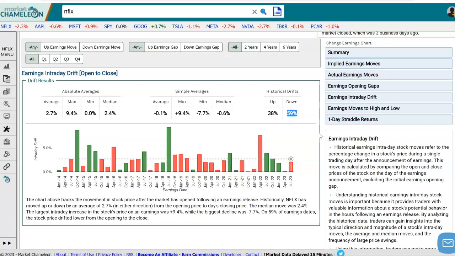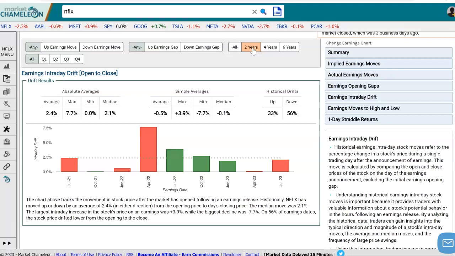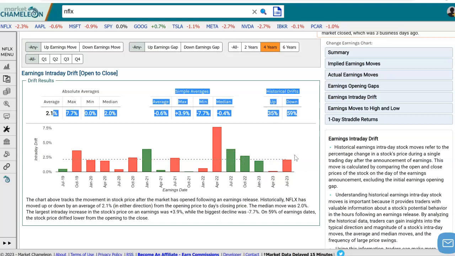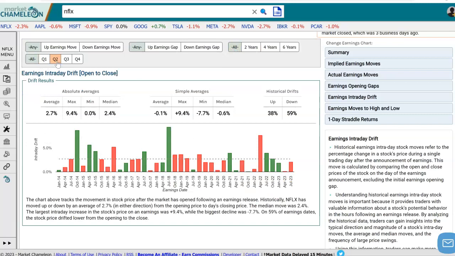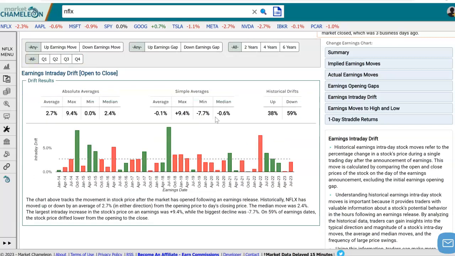So keep in mind, it could open higher. This is looking from the opening price to the closing price. And if you want to filter this data, you can narrow it down by years of data. If you use those filters, we can look at 2 years of data or 4 years of data. Just click on this and it will recalculate the stats for you and show you a new diagram. If you want to narrow down by quarter, for example, if you just wanted to look at how Netflix performed in the second quarter, you can click on these filters, and that will change the data.